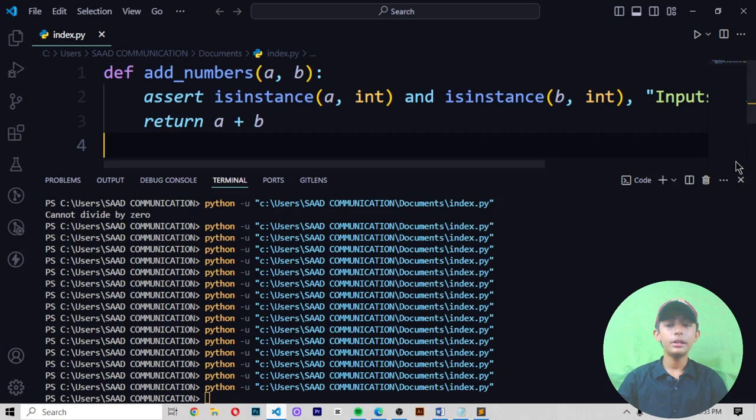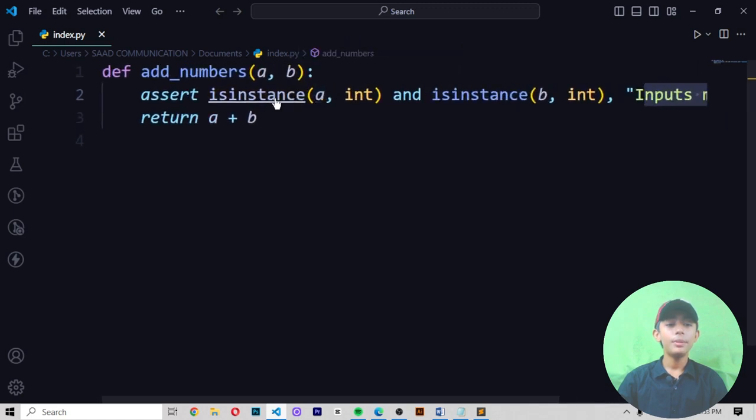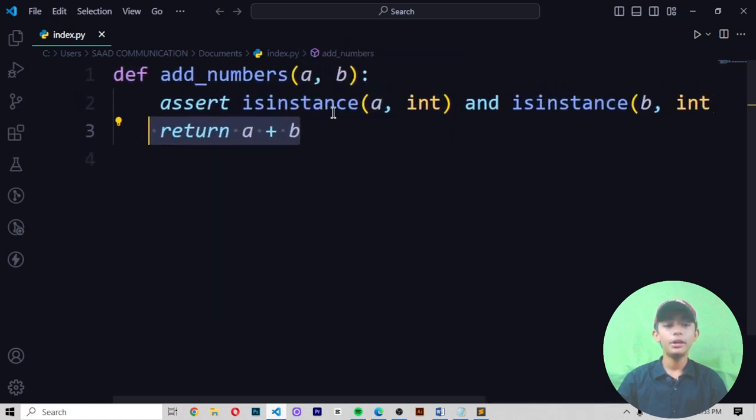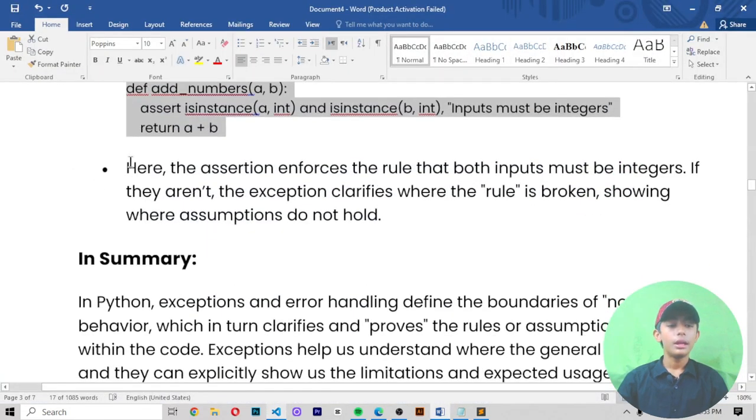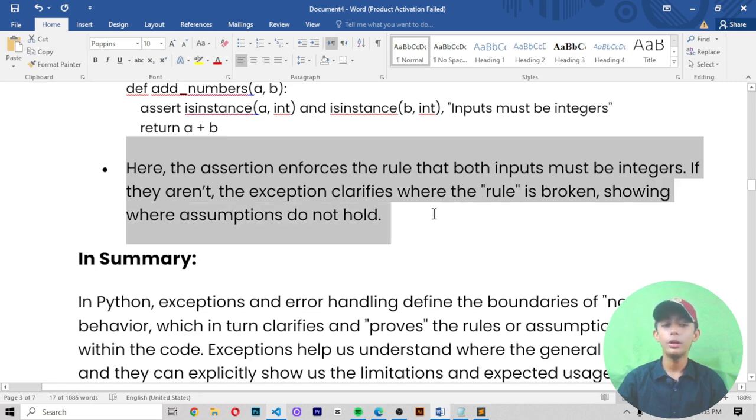Copy it and paste it. And when you save it and run it, in this example the inputs must be integers, and here we write a comma b and return a plus b, like here you can see it, and we use the def keyword also. Here the assertion enforces the rule that both inputs must be integers. If they aren't, the exception clarifies where the rule is broken, showing where the assumptions do not hold.